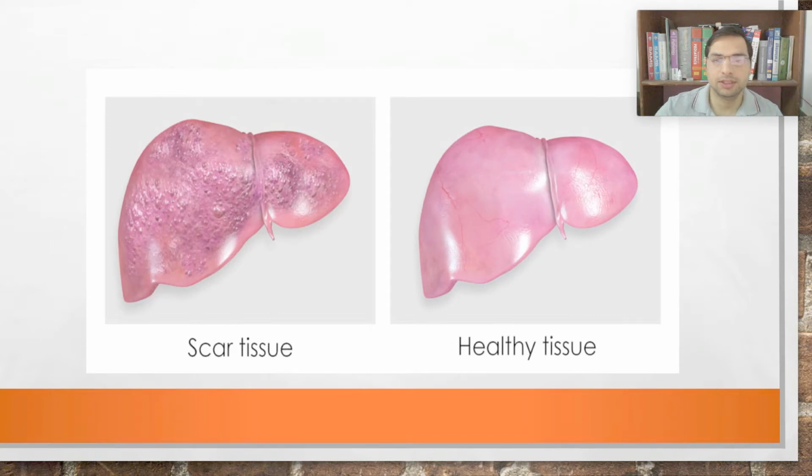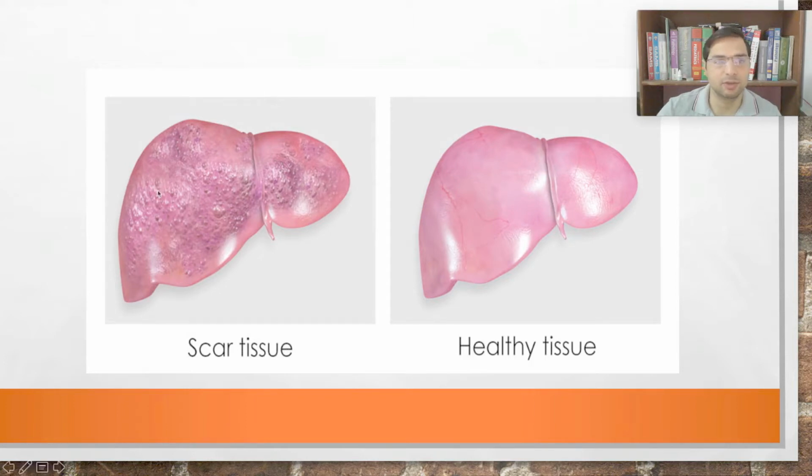So this is the healthy liver. It looks like this, smooth and shiny. Whereas these regenerative nodules, the nodular structure over the liver, these are scar tissues, the burned out tissues, right? The tissues which are left after liver cell necrosis and continued inflammation of the liver cells, necrosis, apoptosis of liver cells.